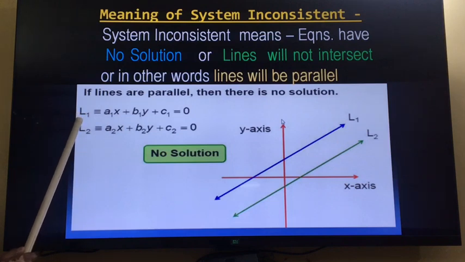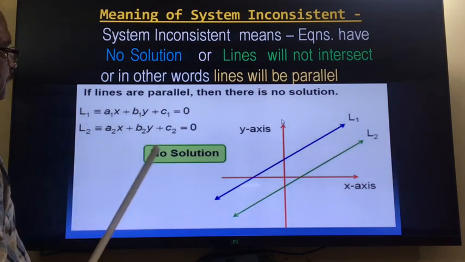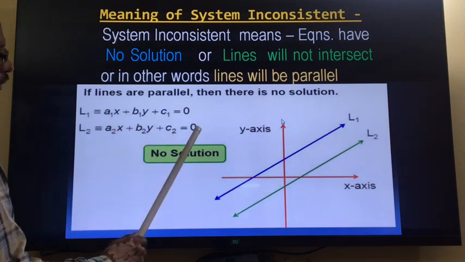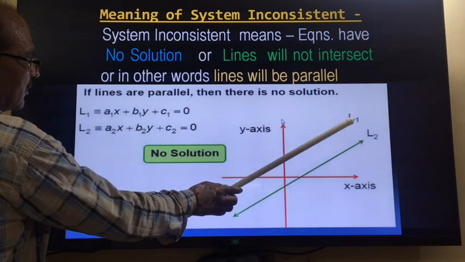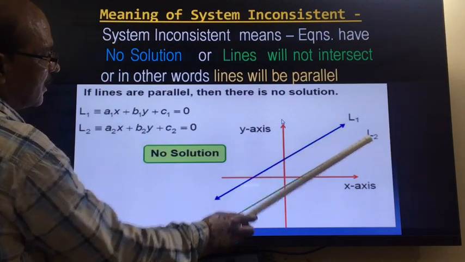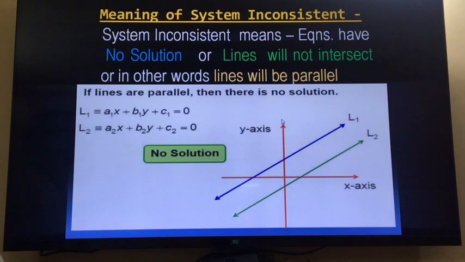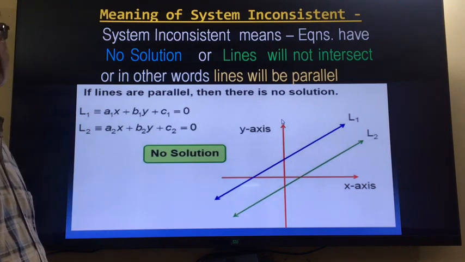So here line 1 is a1x plus b1y plus c1 is equal to 0, and line 2 is a2x plus b2y plus c2 is equal to 0. The graphs of these two lines are, L1 is the violet color line and L2 is the green color line. If these two lines are parallel, they will not intersect, and if they do not intersect, they will not have any solution.